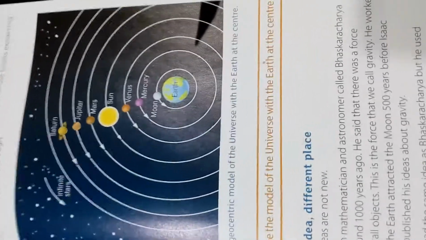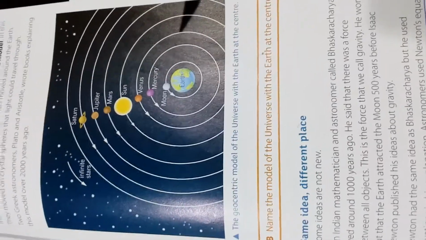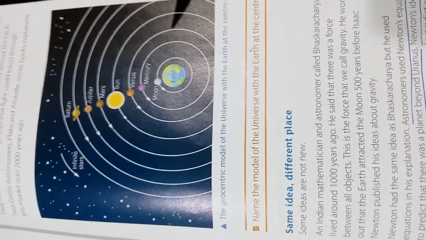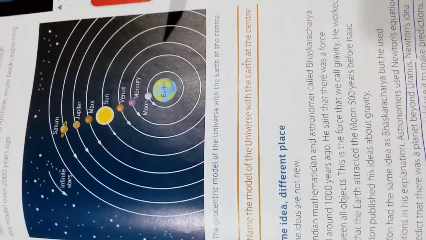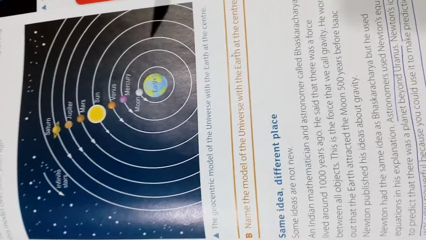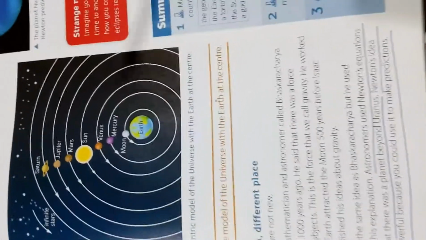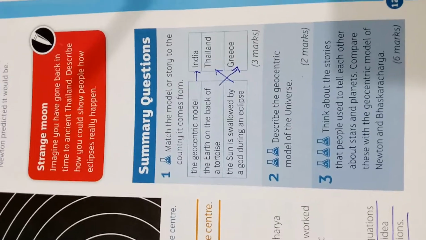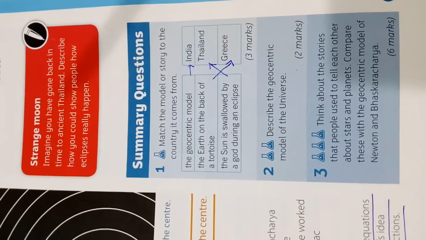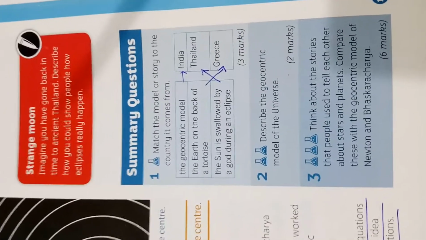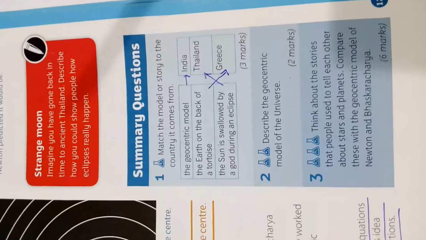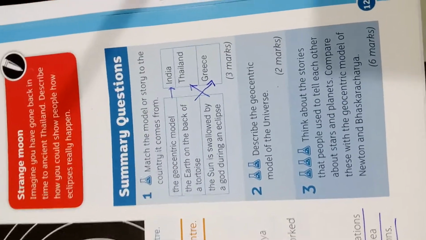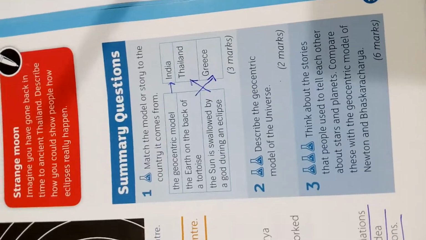Basically, this is where we shall stop, and then we will continue with Discovering the Universe 2, which is on page 130. But before then, don't forget to look at the summary questions. They are very easy. You can see the matching, and question 2 asks you to describe the geocentric model of the universe.